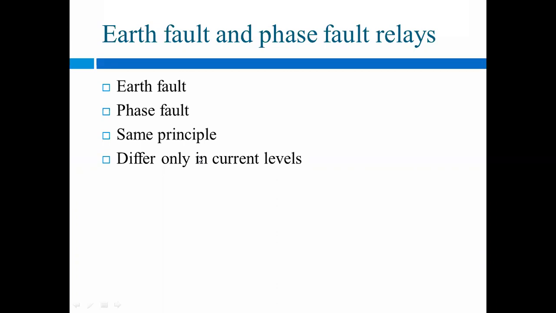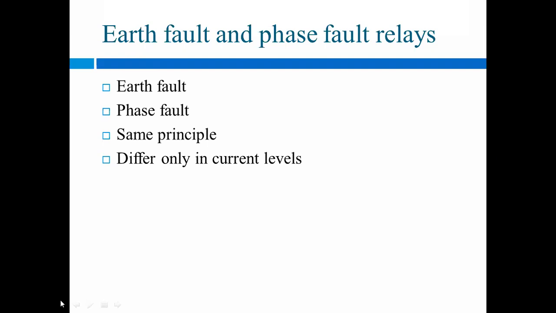So the working principle is the same and they differ only in current level. If we consider the earth faults, that is the line to ground and double line to ground faults, the current level is low. But for a phase to phase fault, that is the line to line fault, the current is high.